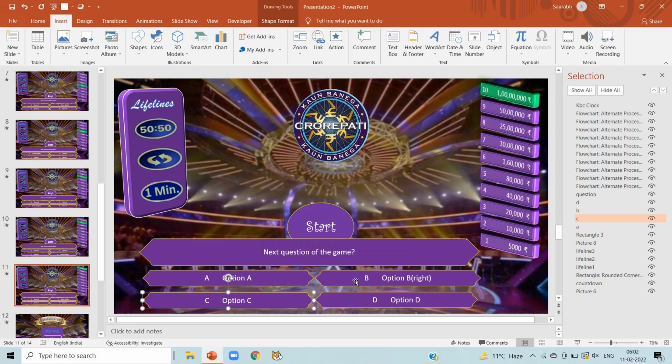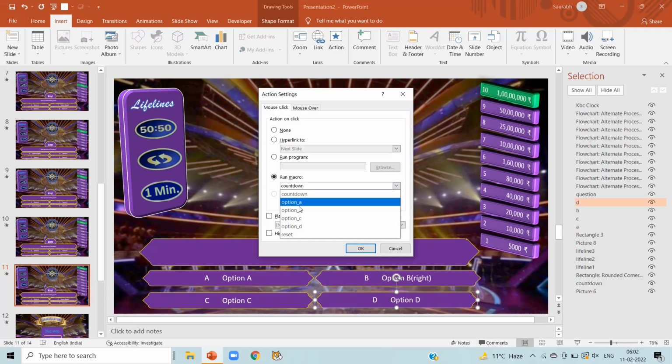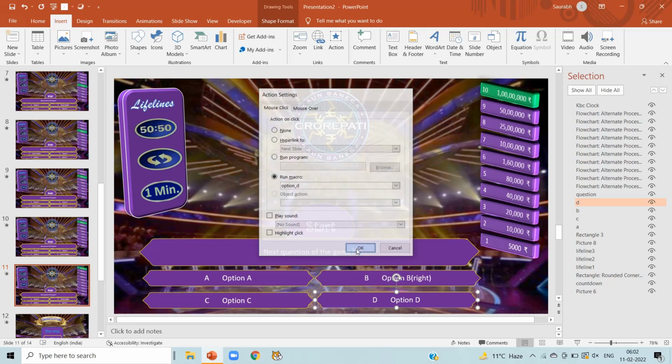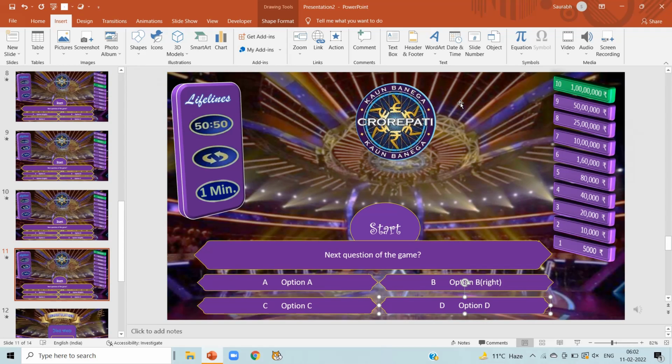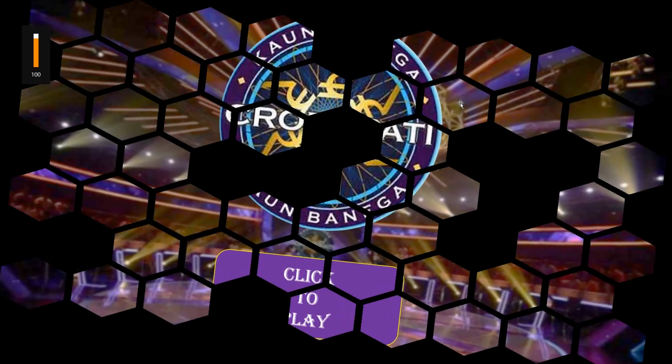Click on OK and select option D, action, run macros and select option D here. Now we have linked all the options with the respective macros. So till now our game is complete without lifeline.